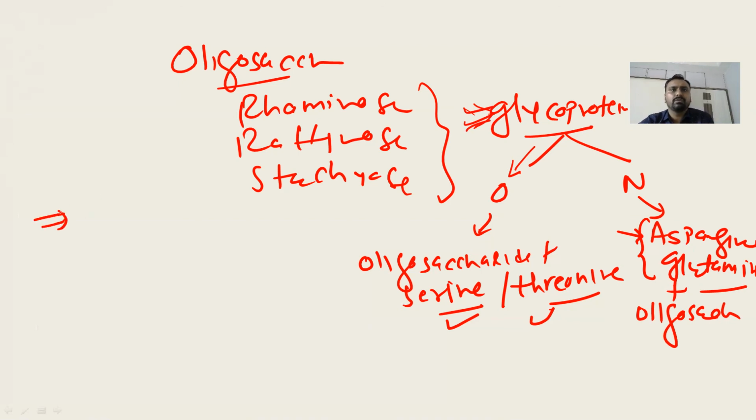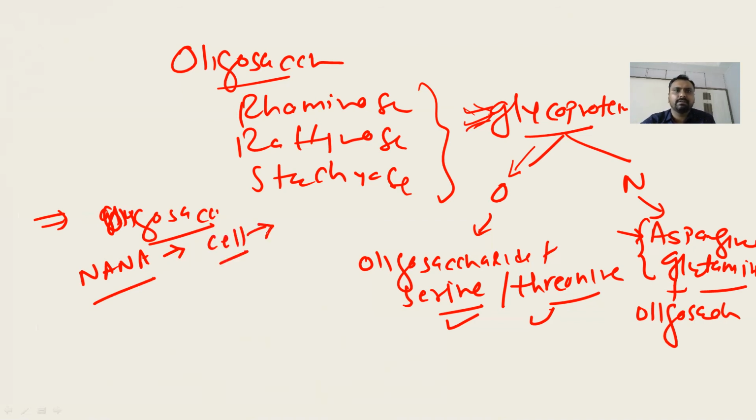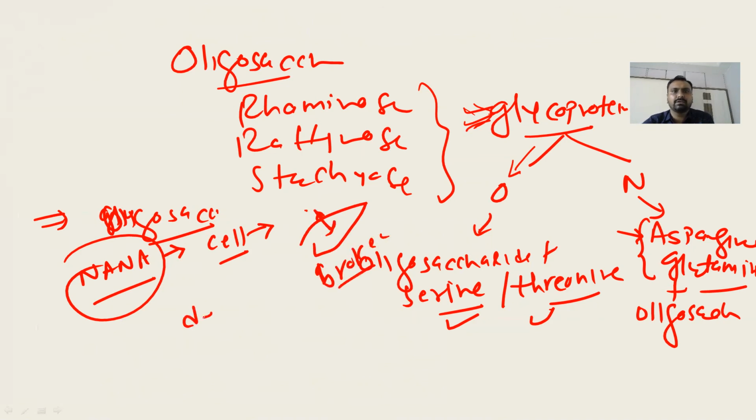Also, when these glycoproteins or oligosaccharides contain NANA, N-acetylneuraminic acid, it is broken down by the neuraminidase enzyme, and the cell receptor which does not have this NANA is taken up by the liver receptor, and ultimately these glycoproteins are broken down. So it is a death clock of the cell. This is all about important disaccharides and oligosaccharides.